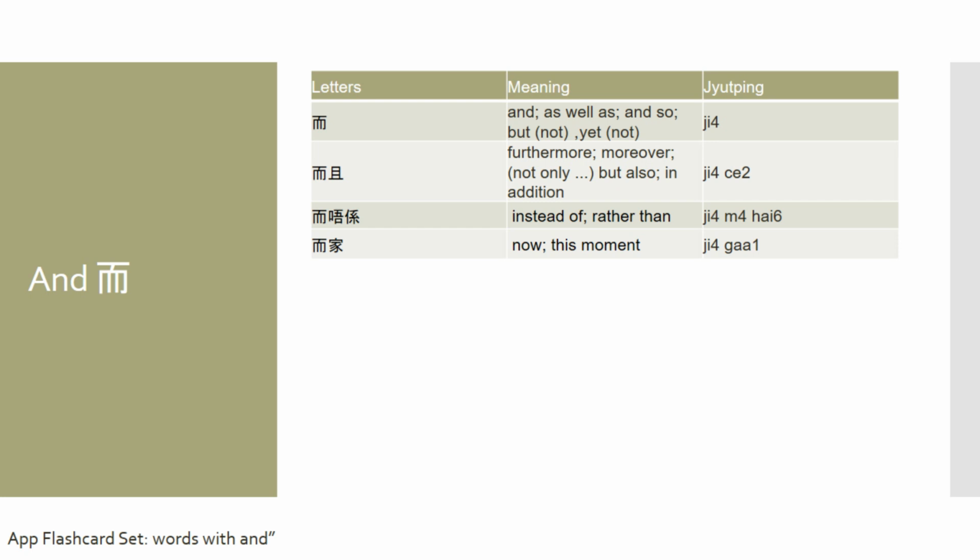Lastly, if you append the character 家 to yi, then you have yi ga, and yi ga means right now or at this moment. So, for example, if right now I'm at the job, we would say in Cantonese, 而家我返緊工, which means 而家 is right now, at this moment. 我返 means I am at, 返緊工 means I'm at the job right now, right?